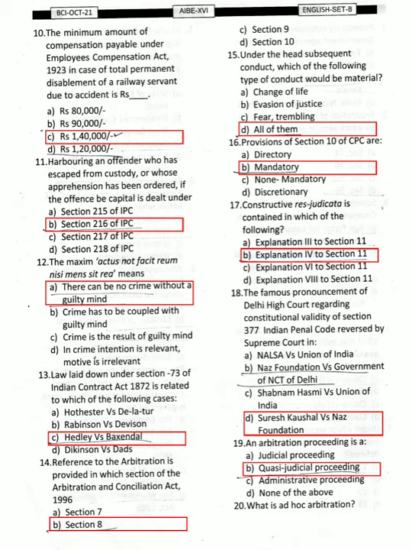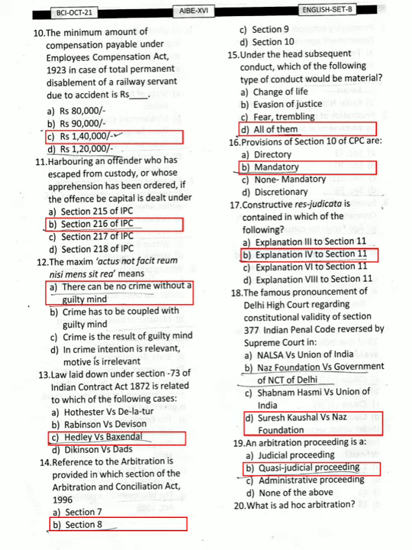Question 12, the maxim actus non facit reum nisi mens sit rea means option A, there can be no crime without a guilty mind. Coming to question 13, the answer should be option C, that should be Hadley versus Baxendale. Coming to question 14, it is about arbitration and option B is the correct answer.